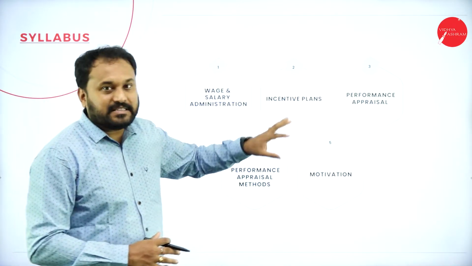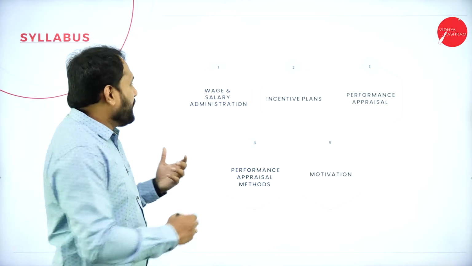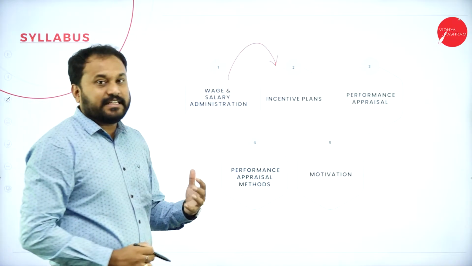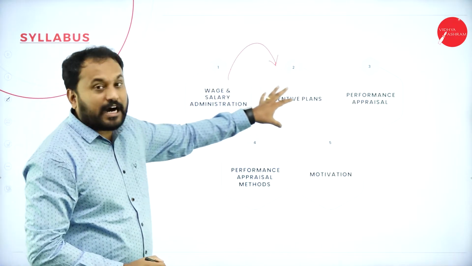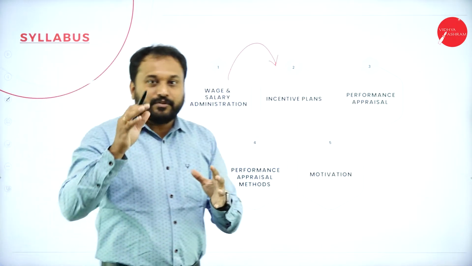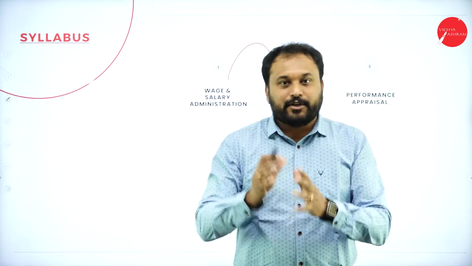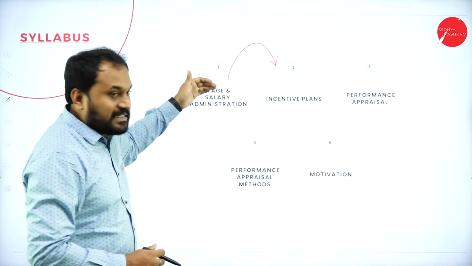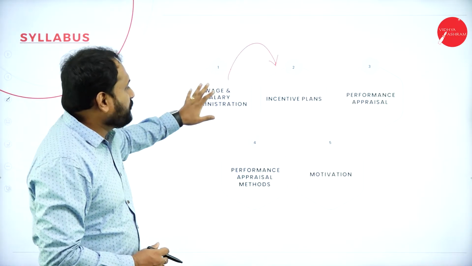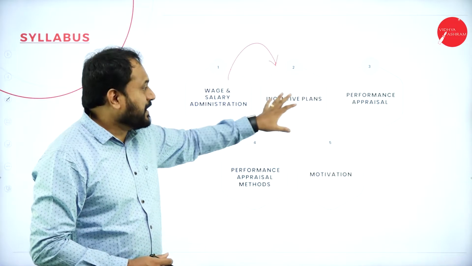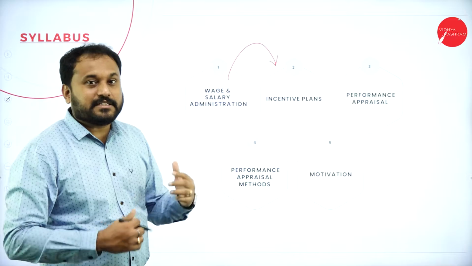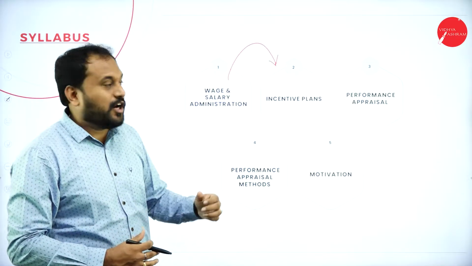Next, we have incentive plans. Understand, wage and salary is a continuity, and then you have something called the incentive plan. So these 2 are like brothers. If you want the elder brother, then you should accept the younger brother as well. So here we need to understand what wages and salary administration is. After that, we move on to incentive plans. But later we have the 3rd chapter and the 4th chapter, which are actually a continuity of the same.